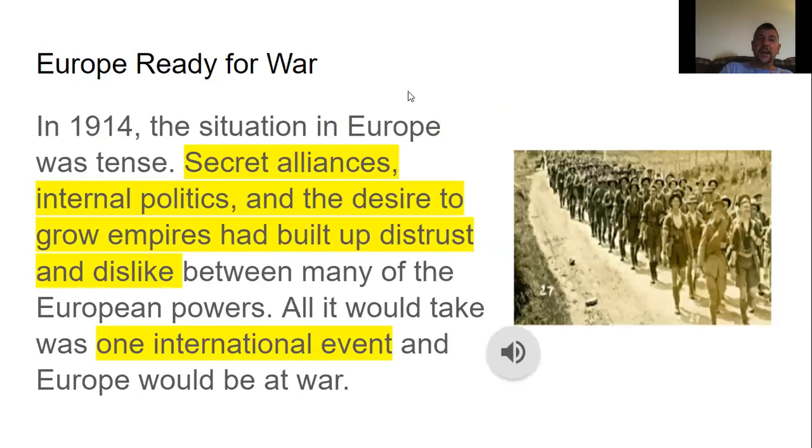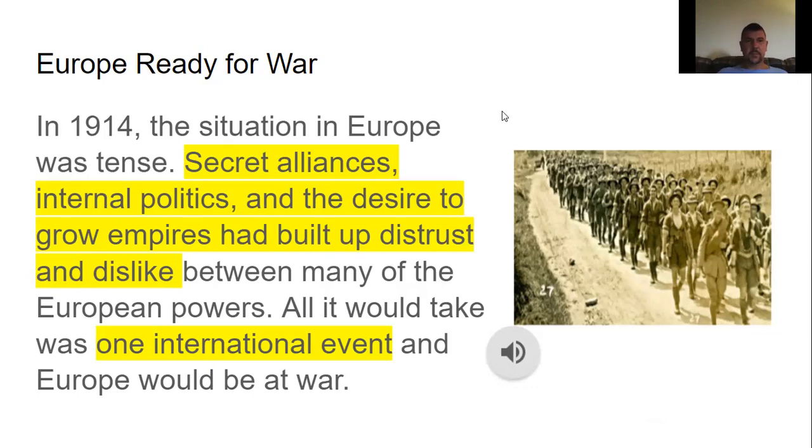So in 1914, the situation in Europe was tense. You had these secret alliances, you had internal politics, you had a desire to grow empires or do imperialism. It built up distrust and dislike between the countries. And so all it would take was one big international event, and they would be at war, because it was so tense between the countries at the time. And that event happened, and that was the assassination of Archduke Ferdinand. That was just the thing that catapulted or started this chain of events, or started the war.